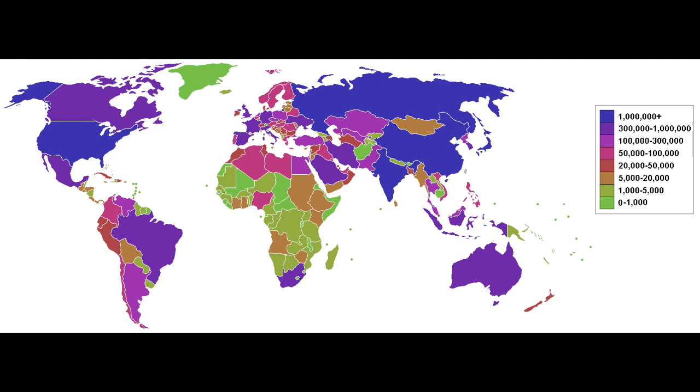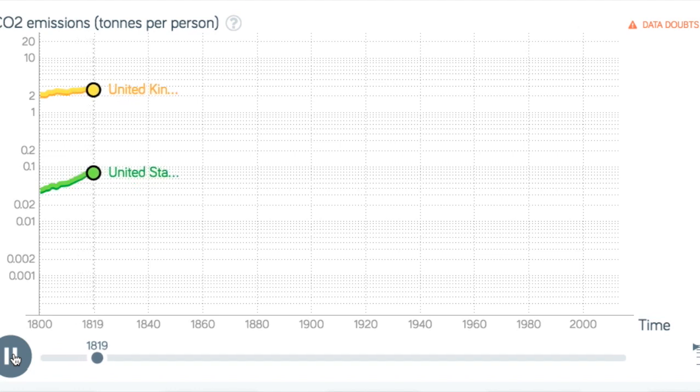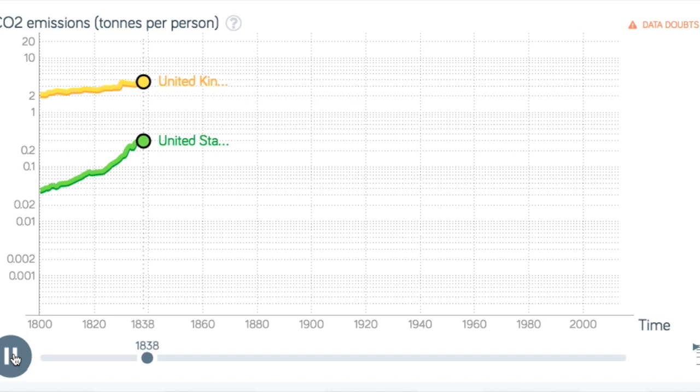Then, we will compare 4 different countries, the United States, the United Kingdom, Nigeria, and China, and their CO2 emissions over time. CO2 emissions are harmful for any country, for humans and for the environment, yet societies are causing these emissions for the benefit of their citizens.